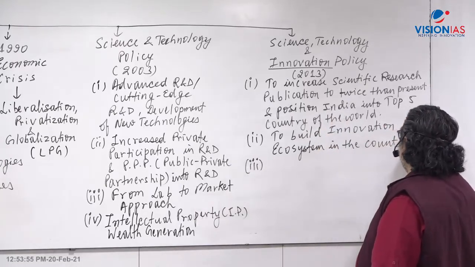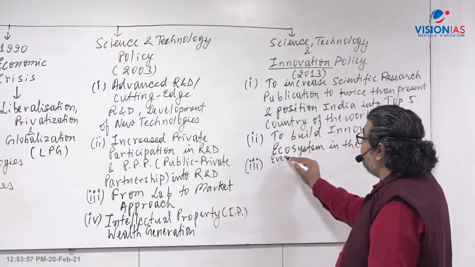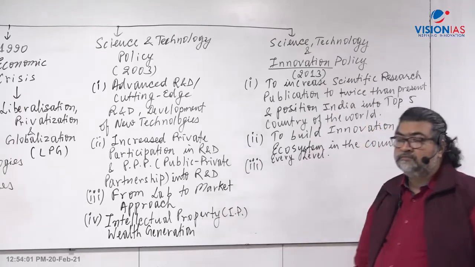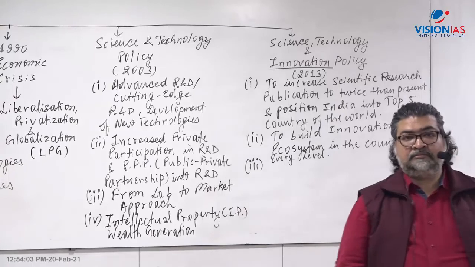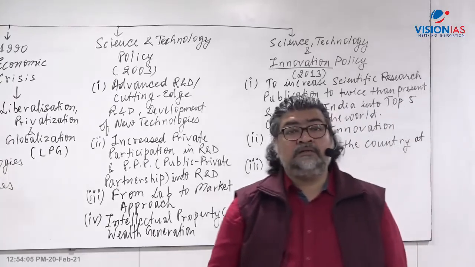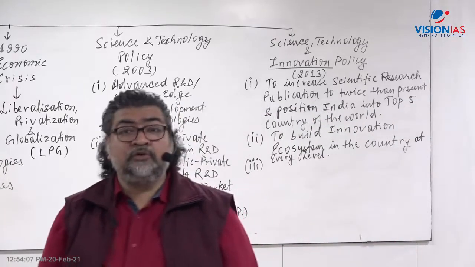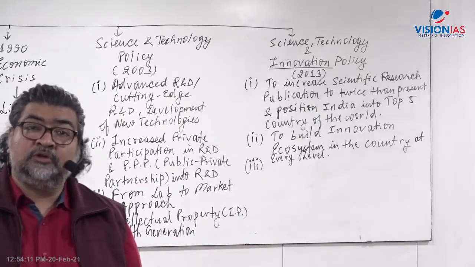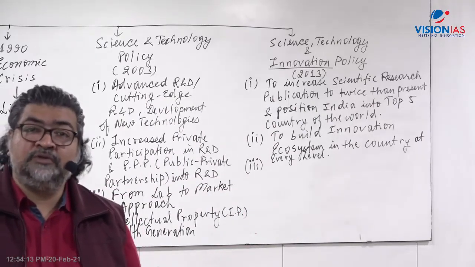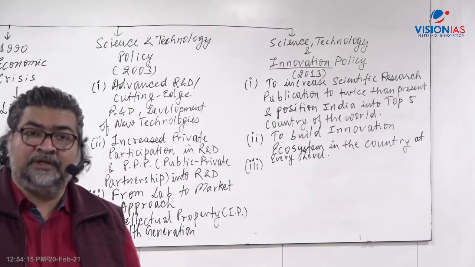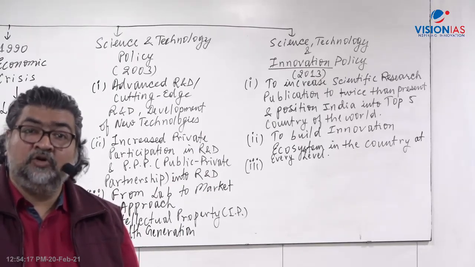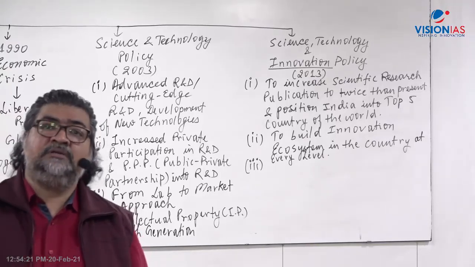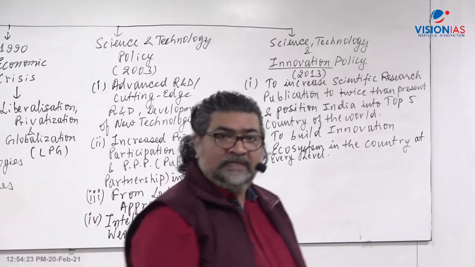Innovation ecosystem at every level. That means right at the grassroots level, a farmer can be an innovator, a scientist can also be an innovator. You have watched that movie Three Idiots. Phunsukh Wangdu, played by Aamir Khan, was inspired by Sonam Wangchuk. Who is Sonam Wangchuk? He is said to be the glacier man of India. He is from Ladakh and is known as an innovator. He has won the Magsaysay Award.